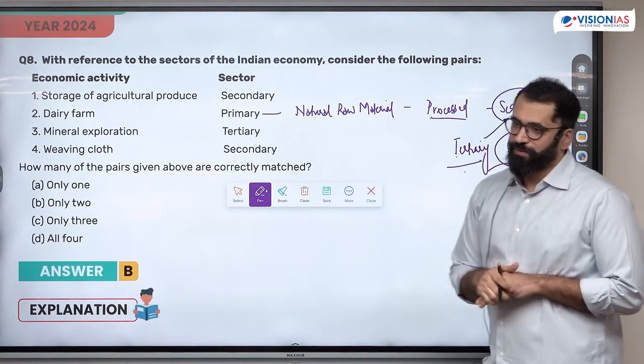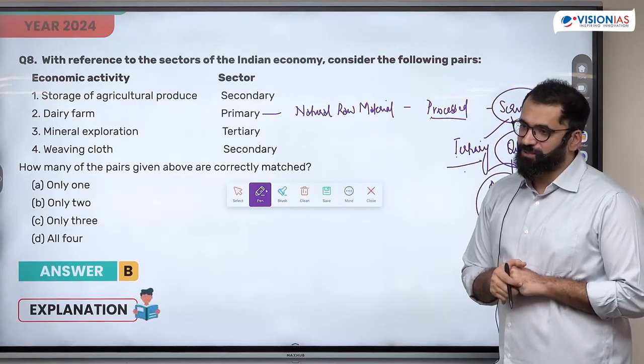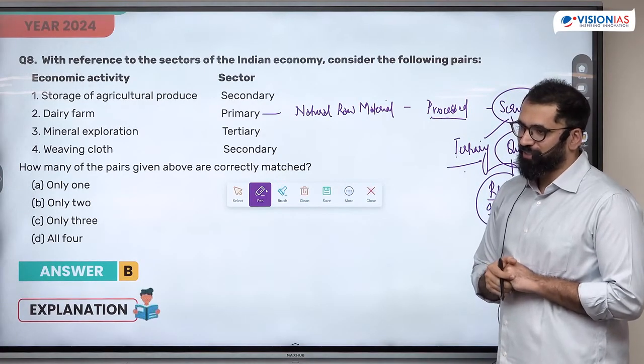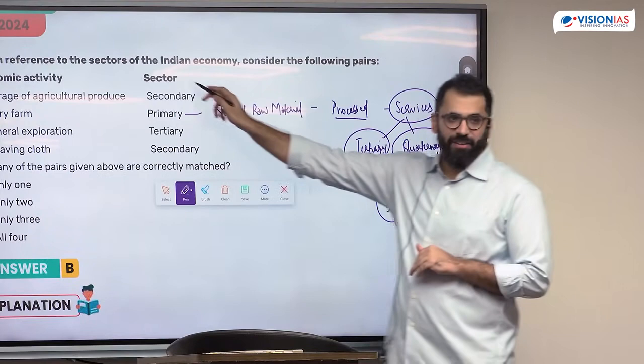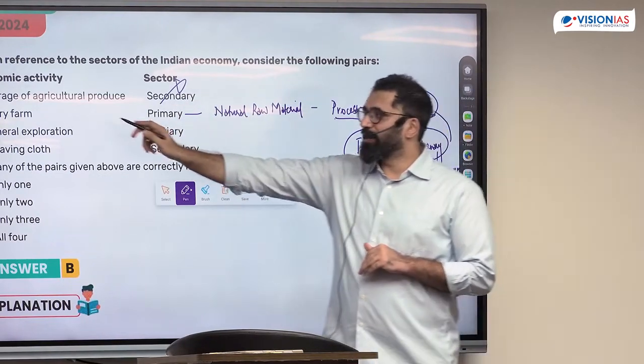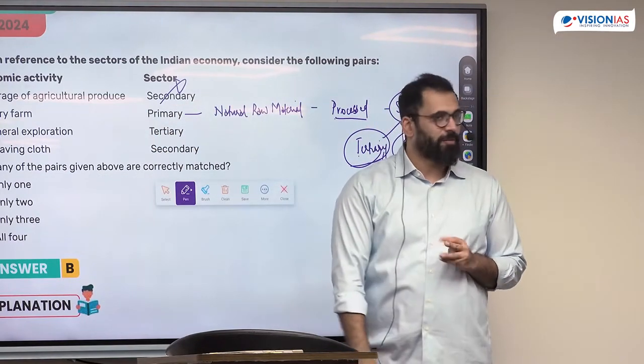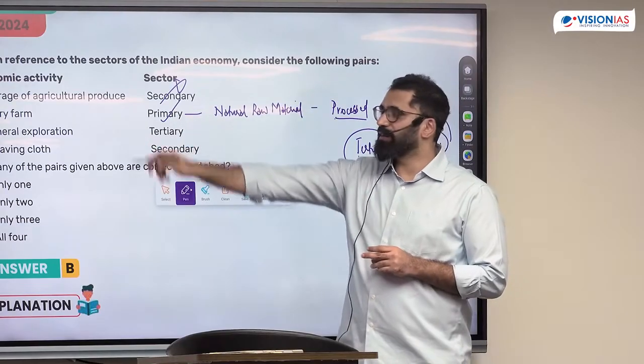How? Storage. Storage is a service or a process? Is it here or is it secondary? Is it clear? It's not secondary. Dairy farm, primary.